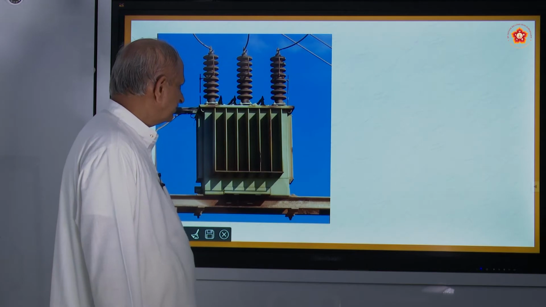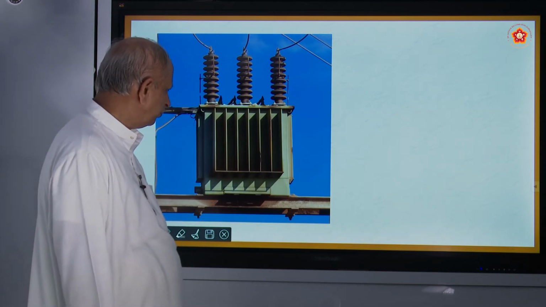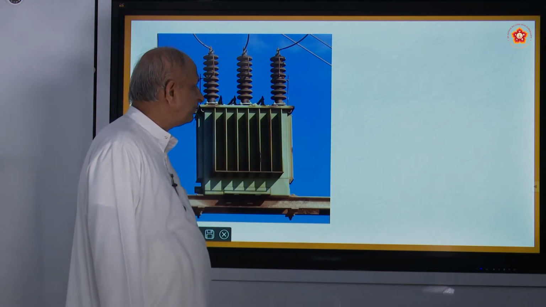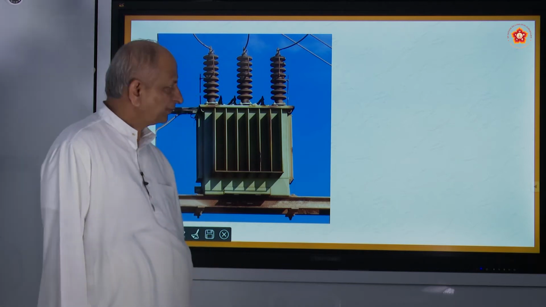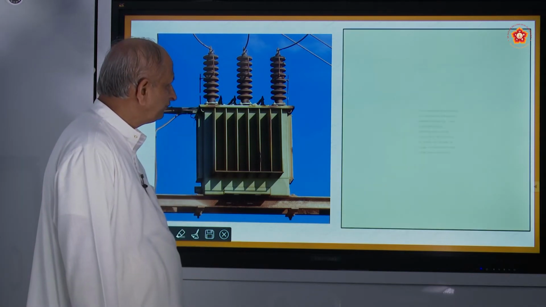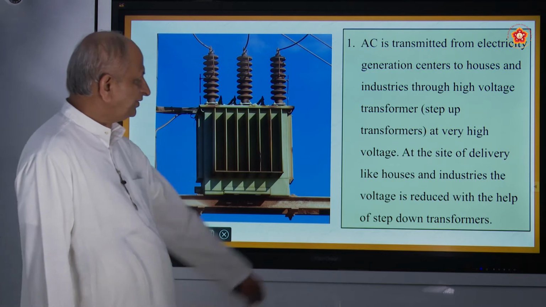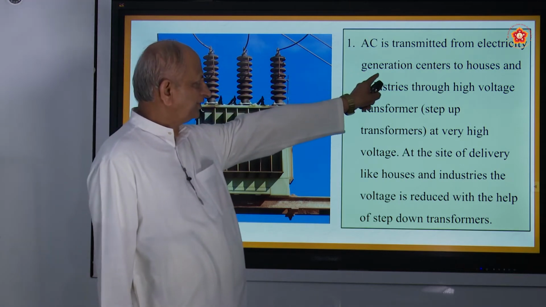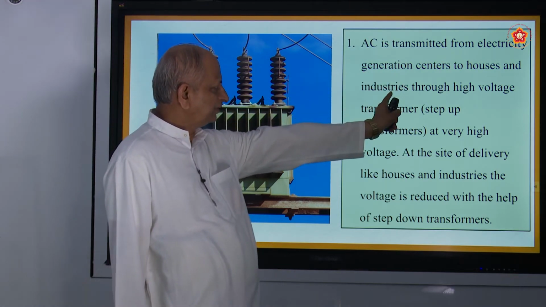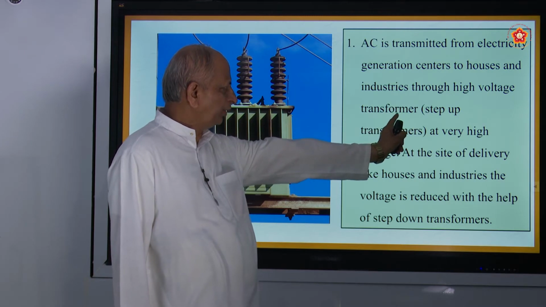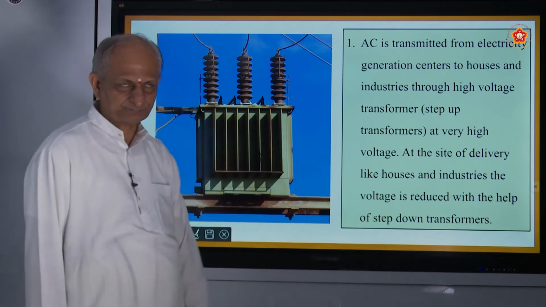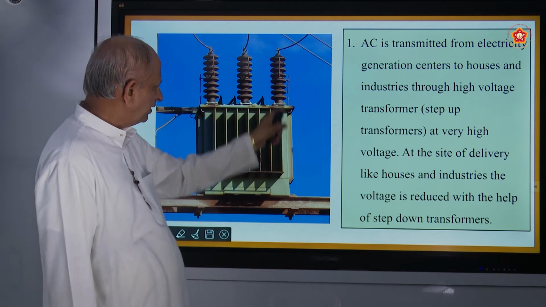Okay. So this is one photo of the transformer. What does the transformer do? AC is transmitted from the electricity generating center to houses and industries through high voltage transformers. This is one you have already seen.